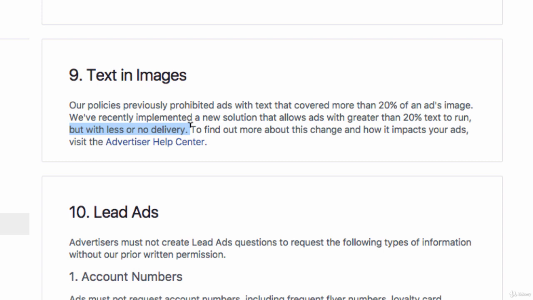Now, why did they change the rule? Well, my guess is that they wanted to reduce the workload they had in terms of rejecting ads and going through that approval process. So they decided to put the onus back on the advertiser and say, if you have ads with greater than 20% text on the images, you're going to be able to advertise, but with less or no delivery. So let us have a look at a couple of examples for this.